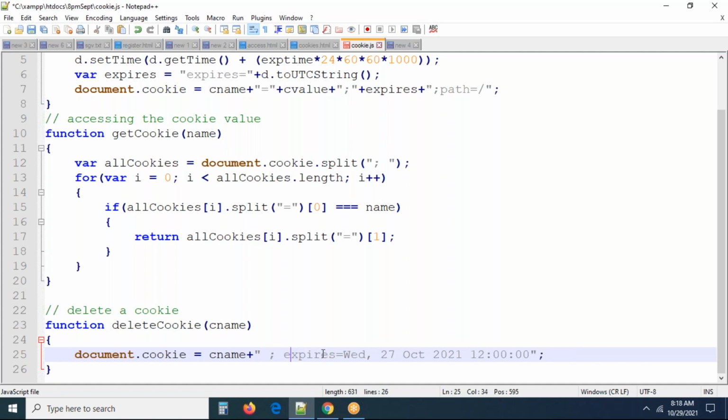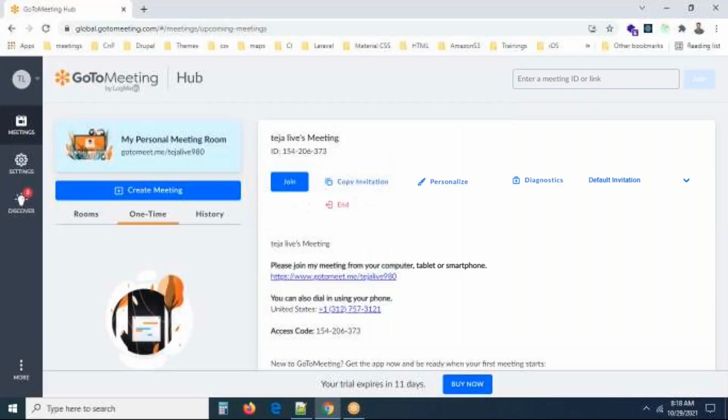I'm not taking this. Expires is equal to, you can set something called 01 JAN 1970. That's all. If you set a negative time, I think the cookie will be destroyed automatically. We don't want to do anything. This is enough. If you do it like this, I don't know what the day is. I just set it with Wednesday only. But if you want, one minute, what is exactly the day we have to take?